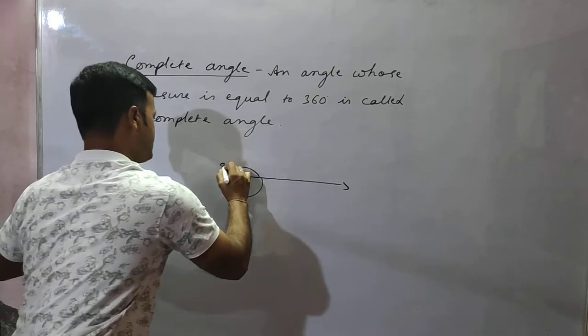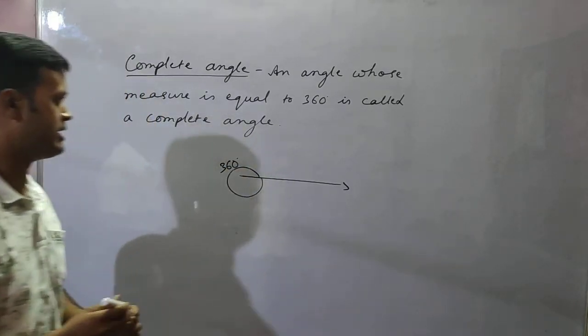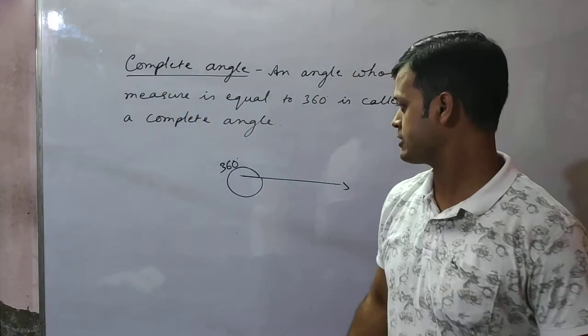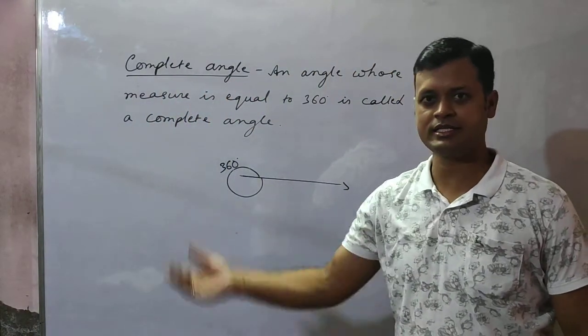So complete angle is how much? 360 degrees. So is it okay? Understood all of you? I hope all of you have understood very nicely. Okay? All these things will be required. Okay?